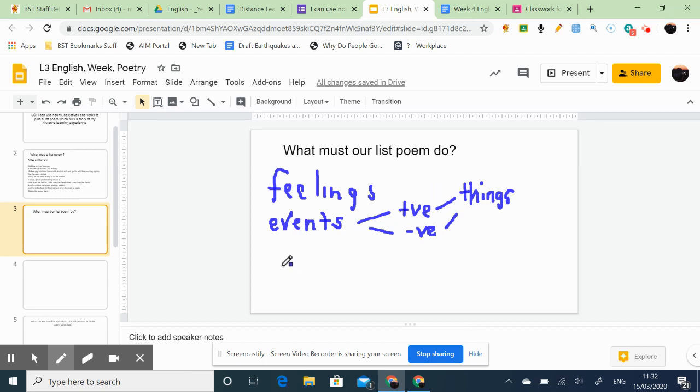And also, it must be clear what your feelings are to the reader, okay? What these events are. And also, it must tell a story, okay? That's going to be a key thing. It has to tell the story, your story of distance learning, your story of how you found it, okay? That's what it must be doing. And throughout your list poem, that's what should be coming across. By the end of it, I should have a clear idea of what your story is, and any reader should have a clear idea of what your story actually is.